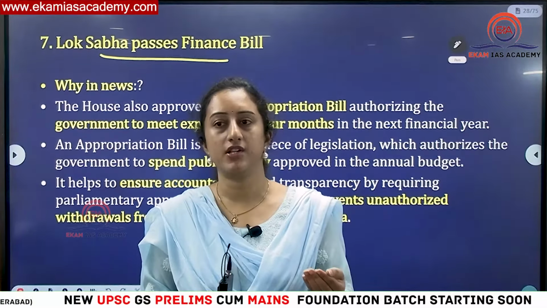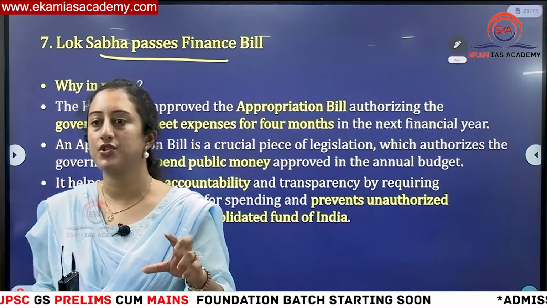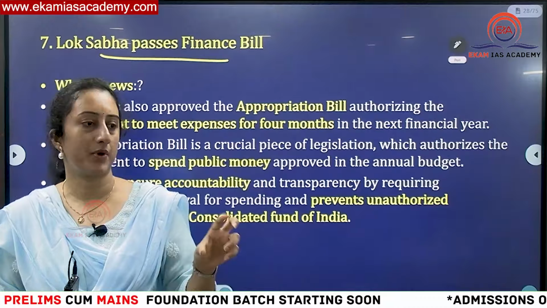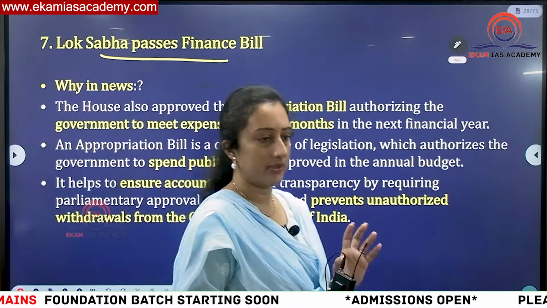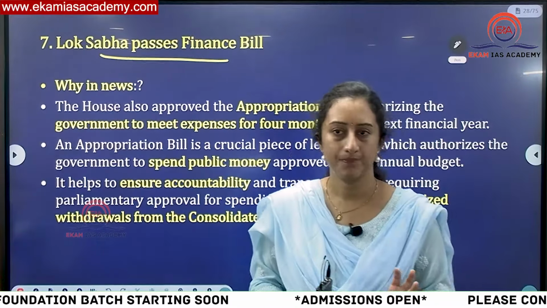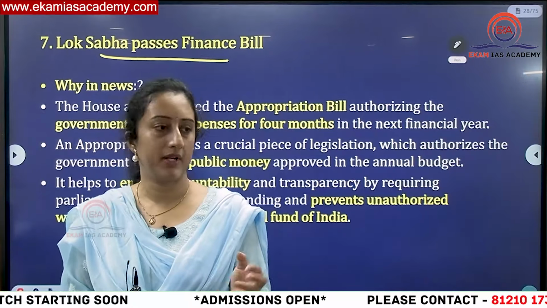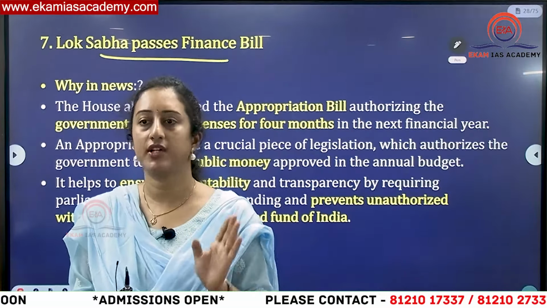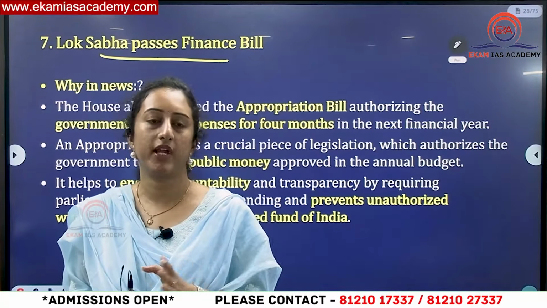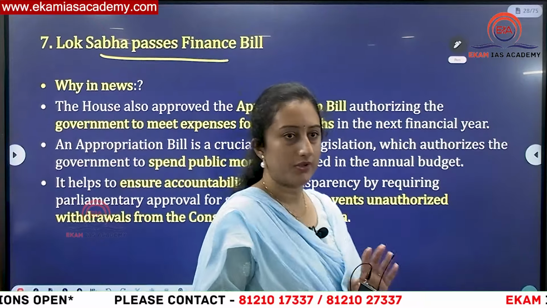But if the legislature requires general features, and along with the provisions of a money bill any other general provisions have to be added, then it has to be tabled as financial bill category 1. Financial bill category 2 means, other than the matters of a money bill, if there is any other expenditure to be incurred, then it has to be tabled as financial bill category 2. This is what you have to understand.